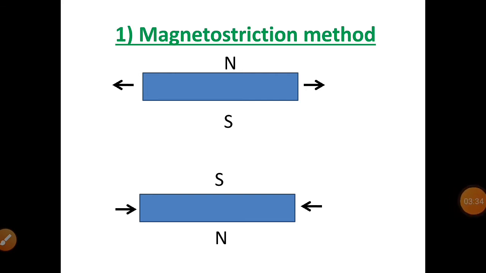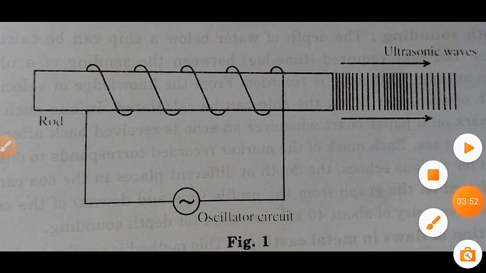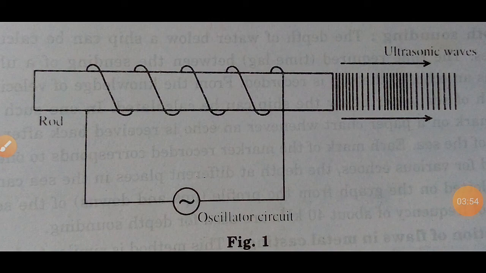Now, if a magnetic field of changing polarity is applied across the rod, then the rod undergoes vibrations. This property is used for the production of ultrasonic waves. Now, let's see how the property of magnetostriction is used to produce ultrasonic waves.